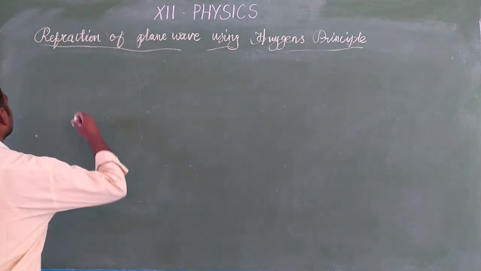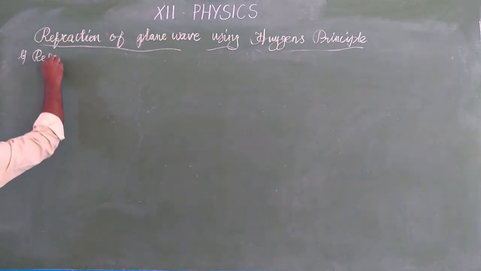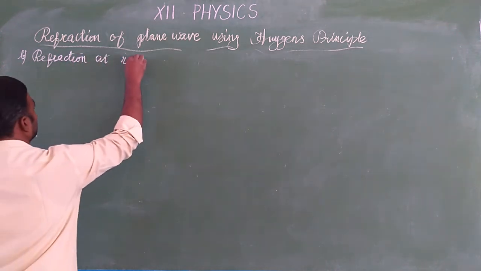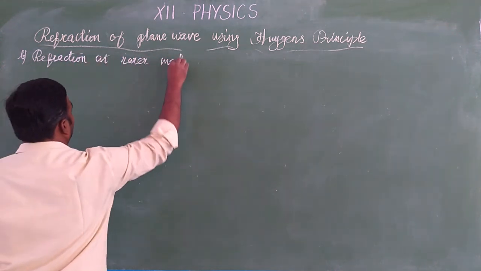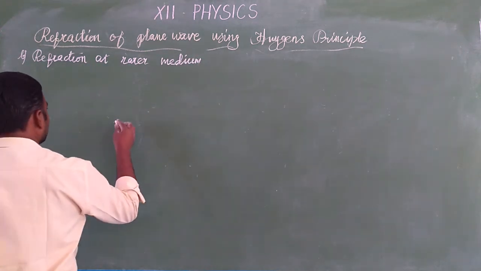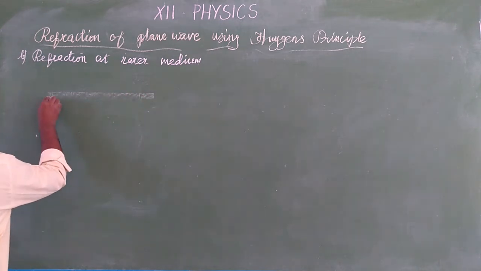Now imagine the second case, refraction at rarer medium. If refraction takes place at rarer medium, what will happen? So let us assume the first medium is optically denser medium.